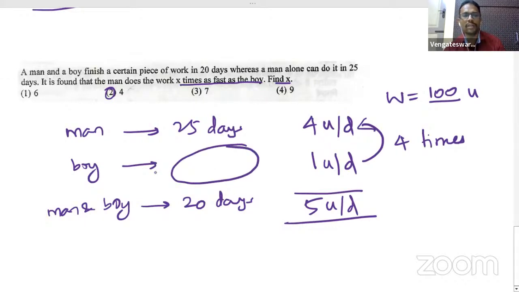This boy will take how many days to finish the work? Any answer for this good question? Can anyone of you tell me the boy can do the work in how many days? Any answer? That's going to be very simple. You just got to know a boy can do 1 unit in 1 day. That means the boy will take how many days to finish the full work, which is 100 units?